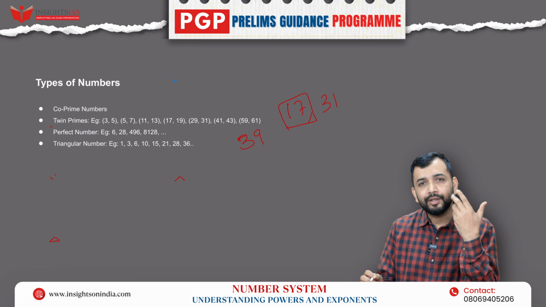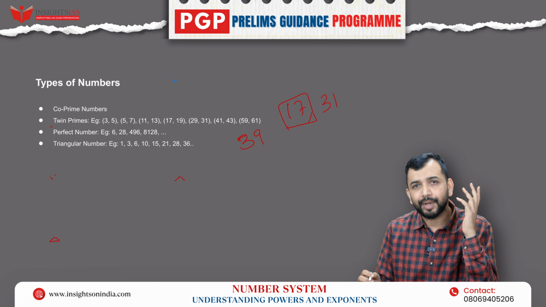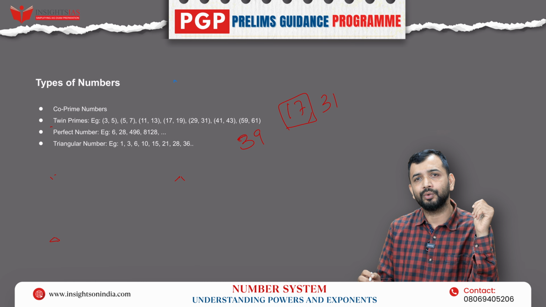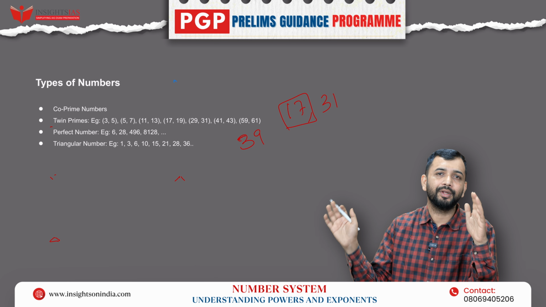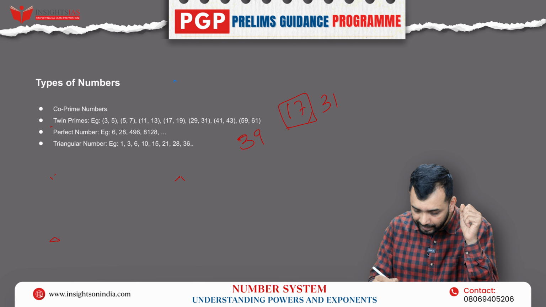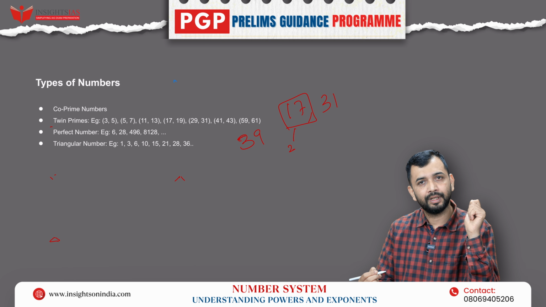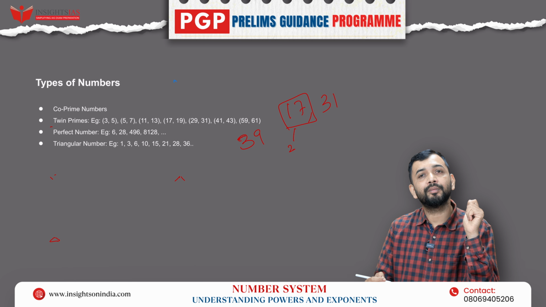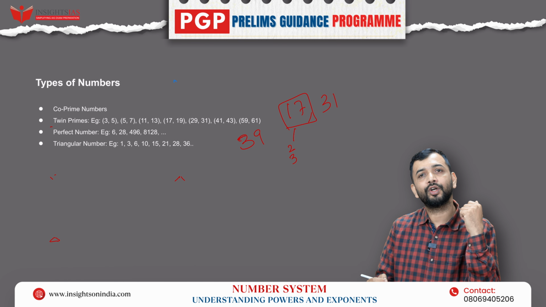Second, as you already know, you don't need to check with all the numbers. Only check with the prime numbers, because if it is not divisible by 2, it will never be divisible by 4, 6 or 8. So all I have to check is 2 first. 17 is not divisible by 2. The next prime number I need to check is 3. Again, 17 is not divisible by 3.